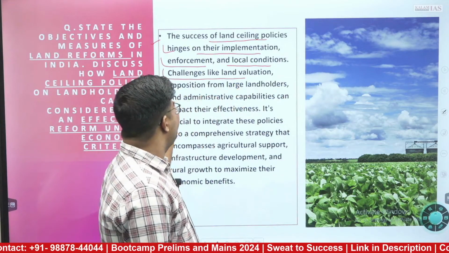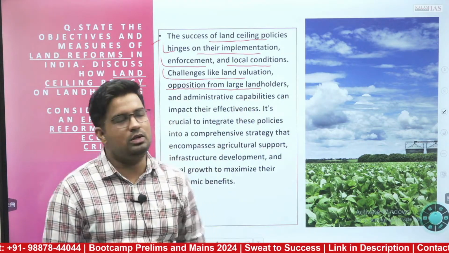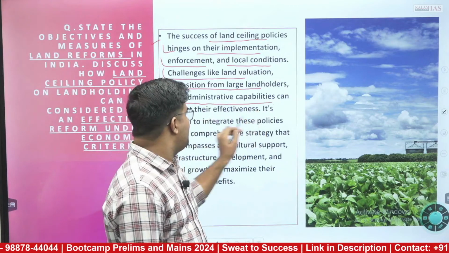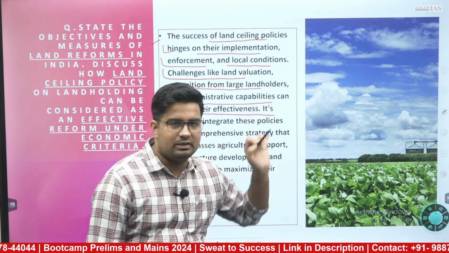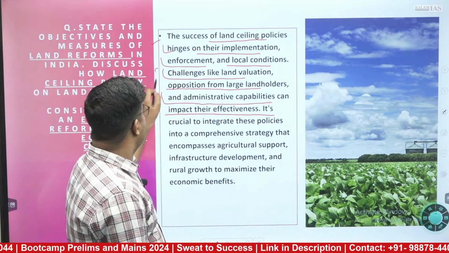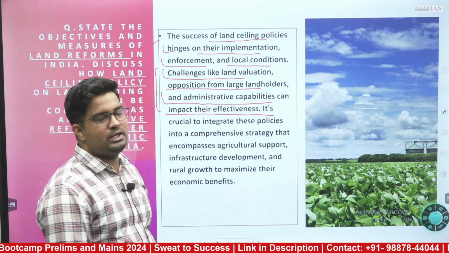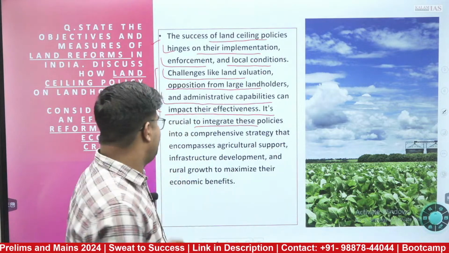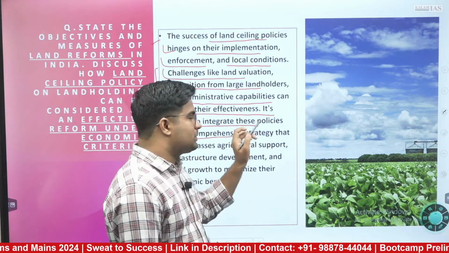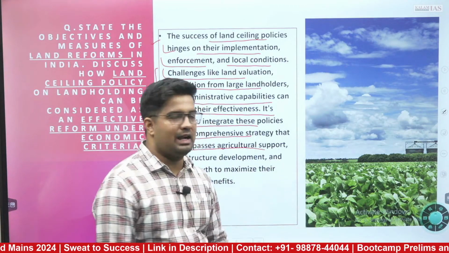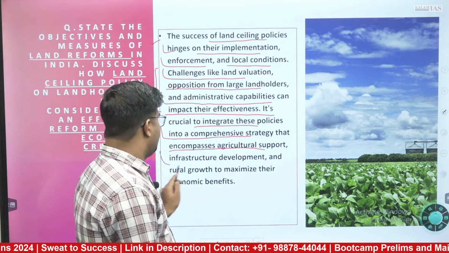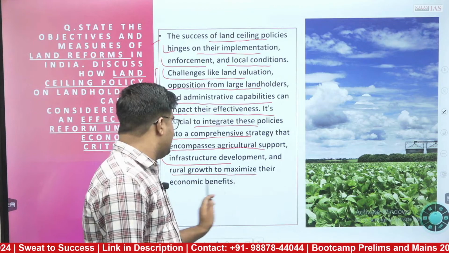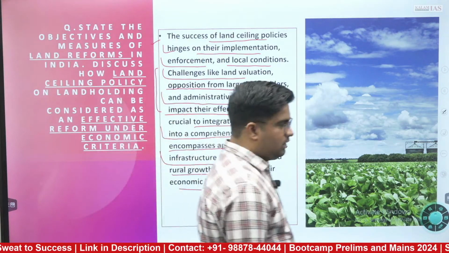Challenges like land valuation, opposition from large landholders and administrative capabilities can impact their effectiveness. Here you have talked about certain challenges. Now you will be saying it is crucial to integrate these land reform policies into a comprehensive strategy that encompasses agricultural support, infrastructure development and rural growth to maximize their economic benefit.